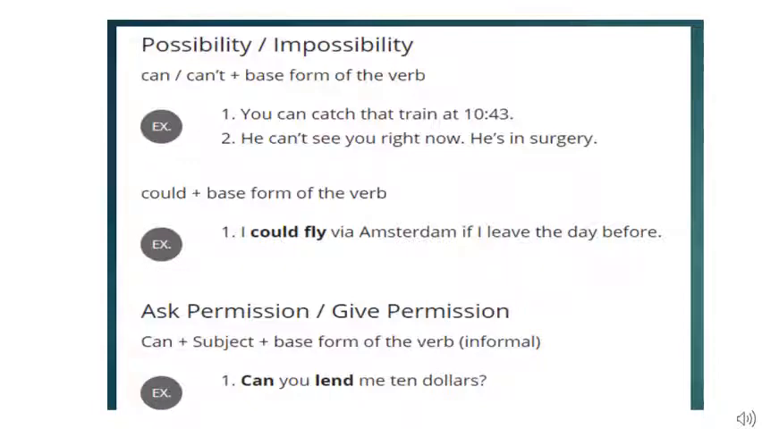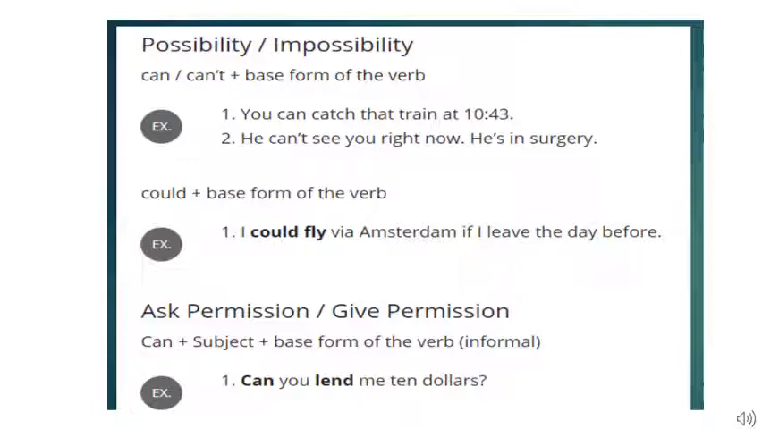Now, next is asking for permission or giving permission. You can see the number of meanings that we can associate with this modal can, and this is a modal auxiliary, children. It's not a modal phrase over here. All that I am discussing is modal auxiliary. Can you lend me $10? So, asking for permission. Here the meaning of can has completely changed.